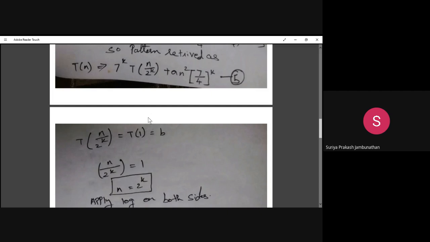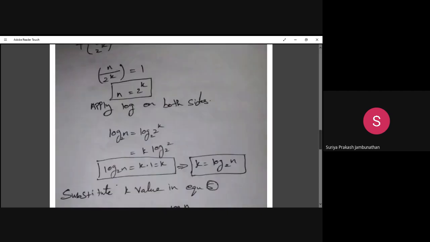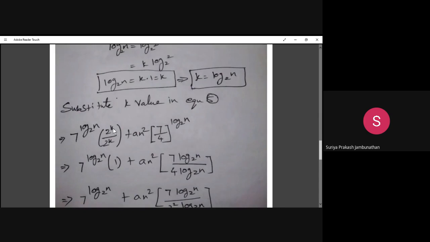So in the place of n, we are substituting 2 power k. So 2 power k divided by 2 power k will become 1. Okay. So 7 power log base 2 of n. Then in the place of n, we are substituting 2 power k divided by 2 power k already there, plus 2an square into 7 by 4 power k will be there. In the place of k, we are substituting again log base 2 of n. Okay. So this is the k value and n value substitution in the place of the common pattern equation.